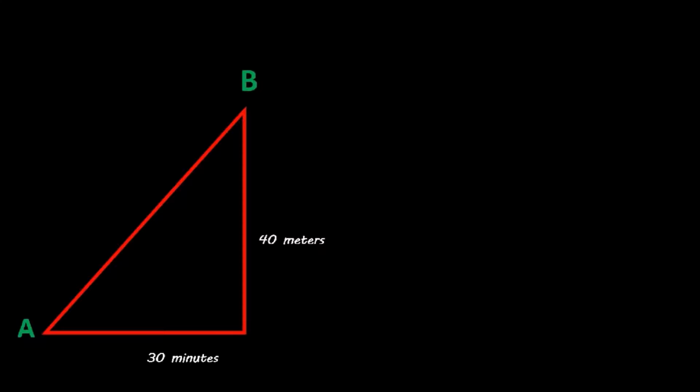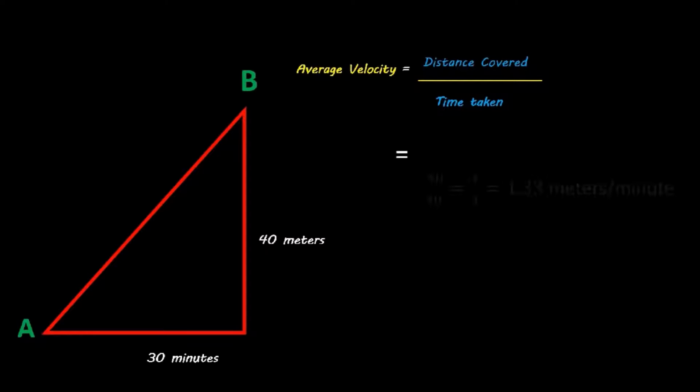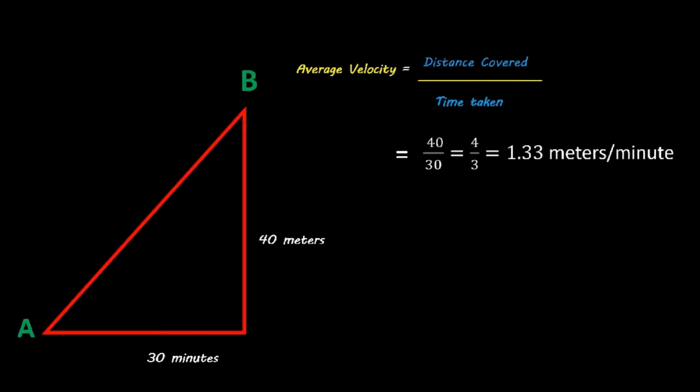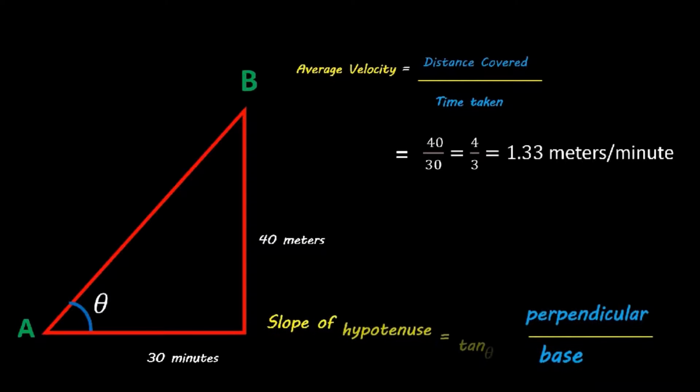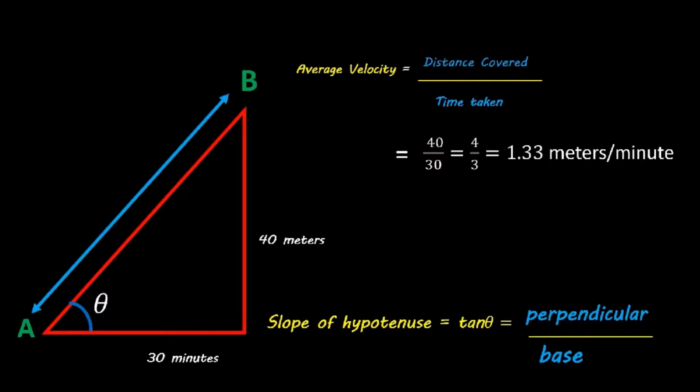In the so obtained triangle, on applying the definition of average velocity, which is distance covered by time taken, we get average velocity as 40 meters by 30 minutes, that is 40 by 3 meters per minute, or approximately 1.33 meters per minute. Some students may relate it with perpendicular upon base equal to the slope of the hypotenuse. Yes, it is right. Average velocity is nothing but the slope of the line joining the 2 points. If this word slope is completely new to you, then go to one of our videos on this topic.